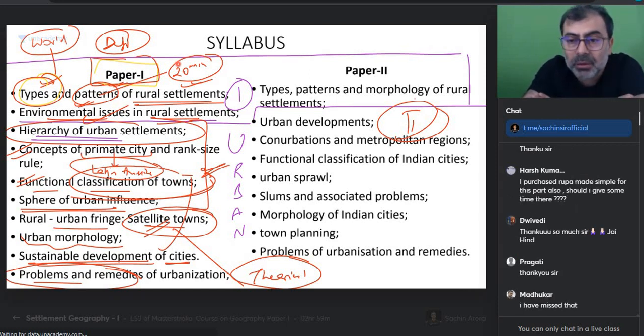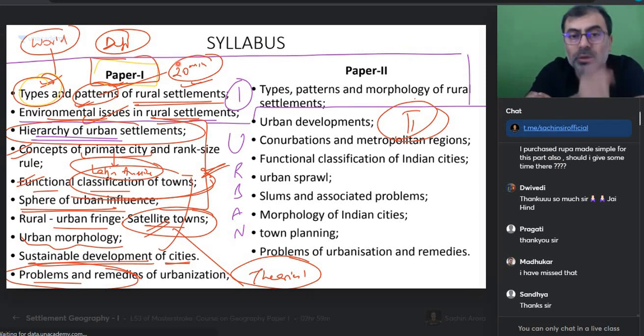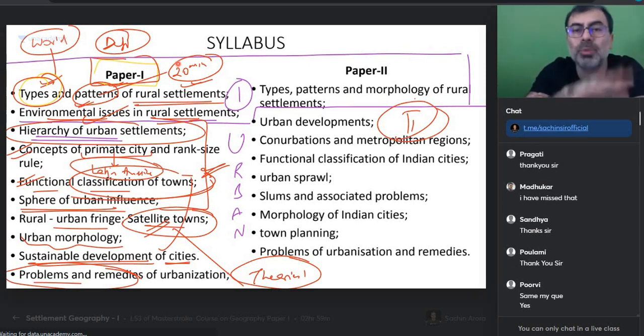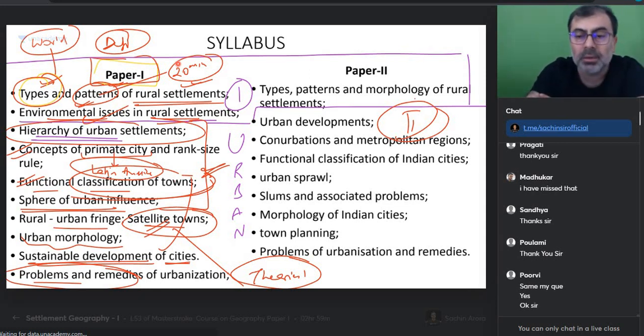I purchased Rupa Made Simple for this part also. Should I give some time there? Yes, Harsh, you can very well do that. People who have Rupa Made Simple, you have a topic on settlement geography, you can do that. Many examples will be coming from there. Now that you've understood, everyone who's reading Rupa Made Simple, read it after I have introduced the topic to you. So today I have introduced rural settlements to you. Yes, if you have Rupa Made Simple, please read from there also.